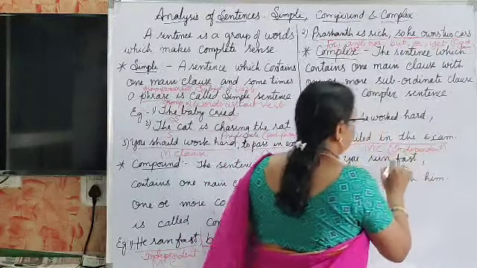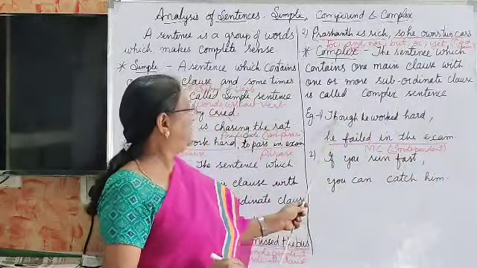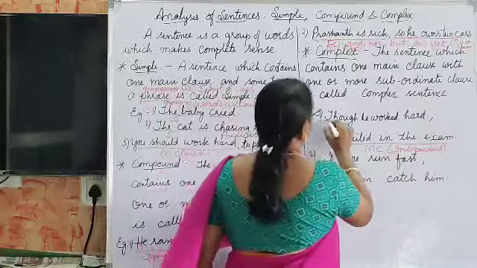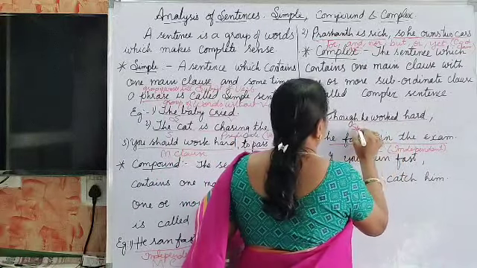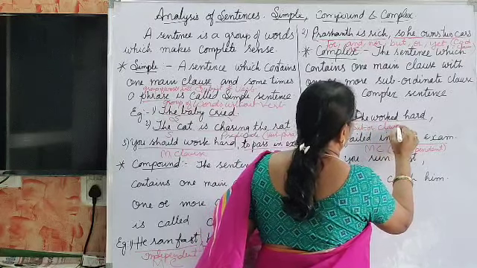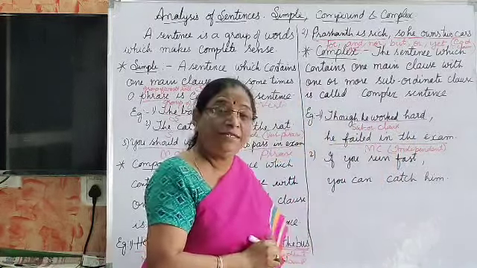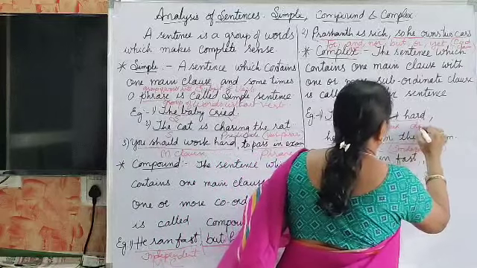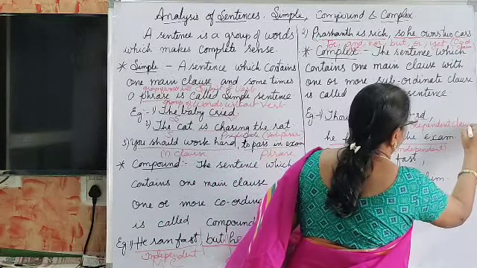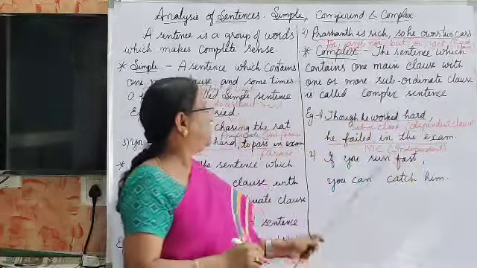It is an independent clause. And here, though he worked hard, this is subordinate clause. Subordinate clause is nothing but it is a dependent clause. Okay, understand?